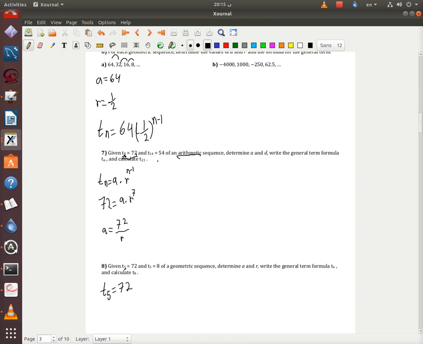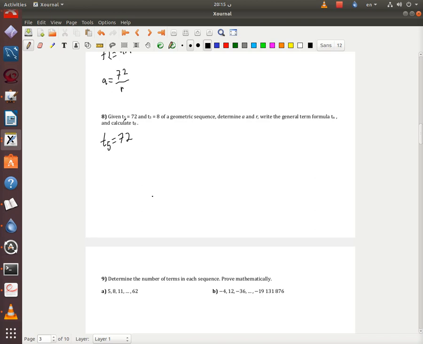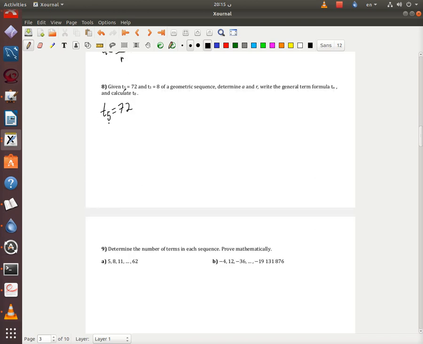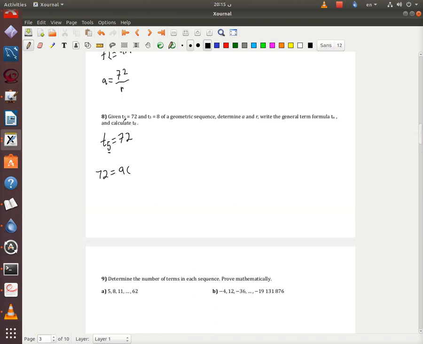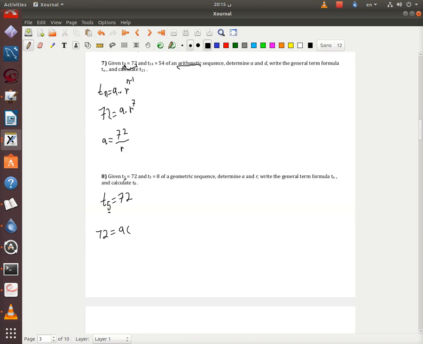I'm very sorry. You know what I did? I messed up here. I was doing 8 and I moved suddenly to 7. So I'm gonna erase all of this and start again.